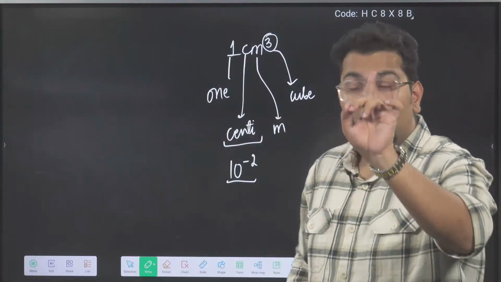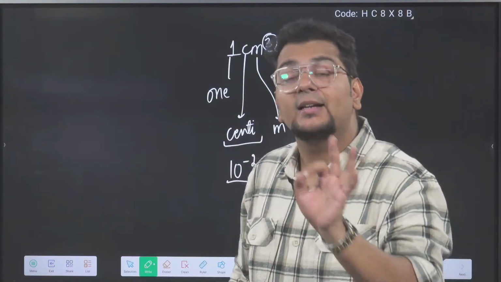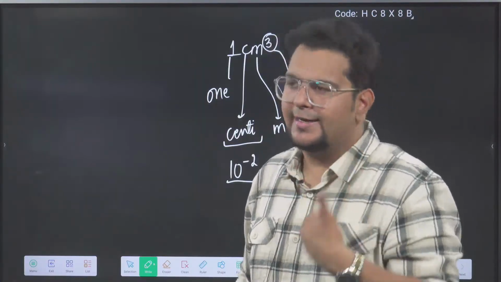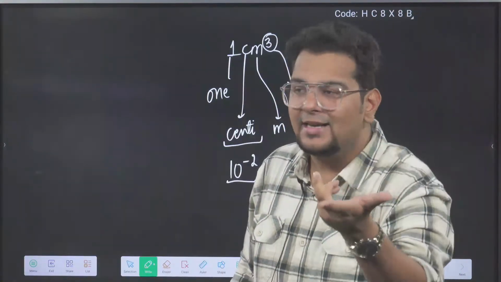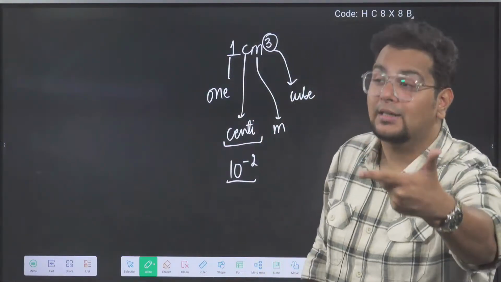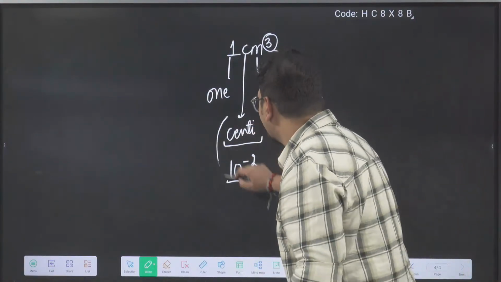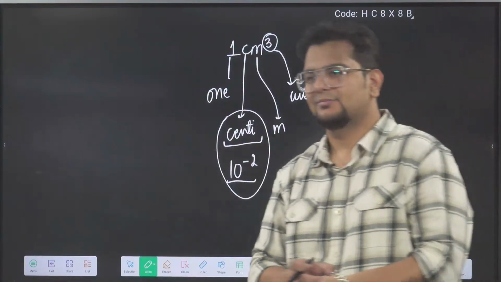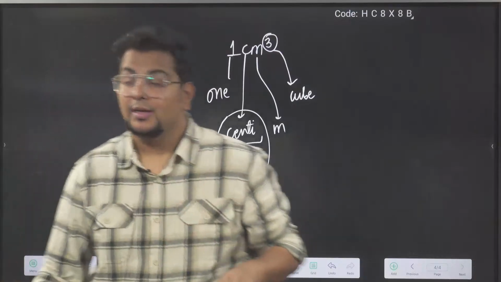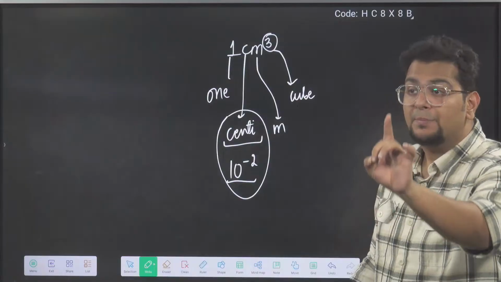Remember, this has come in the NEET examination in the last 2-3 years. Centimolar. People did not know the meaning of the word centi. They know centimeter, but they don't understand that centi is a number which can be used with meter also, liter also. Just like you have milliliter, you have centiliter also possible. Centi means 10 to the power minus 2.